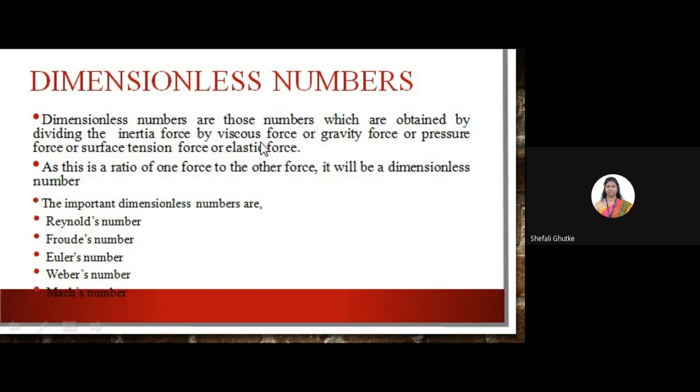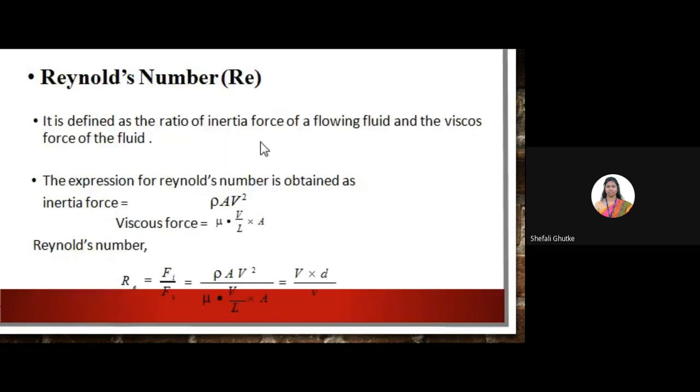As this is a ratio of one force to the other force, it will automatically be a dimensionless number. The most important dimensionless numbers in fluid mechanics are Reynolds number, Froude's number, Euler number, Weber's number, and lastly Mach number. So one by one we will see these numbers.